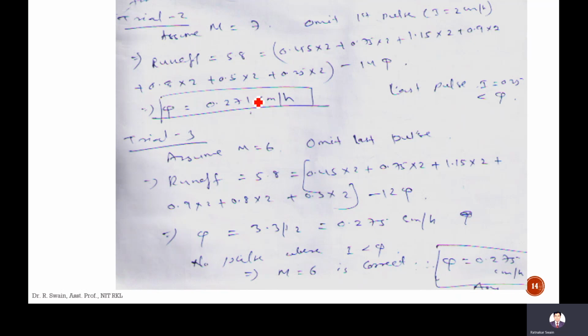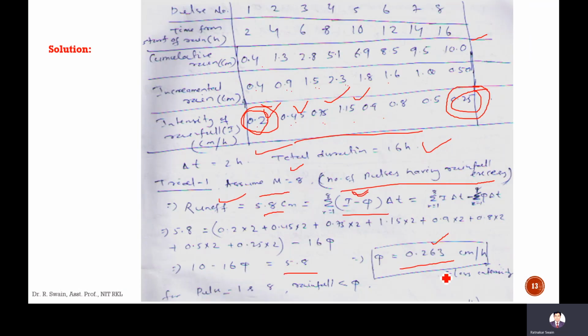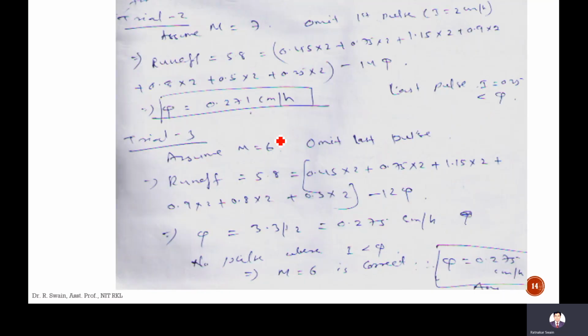In trial 2, since it's not the final value, out of these two, the least value we should omit, we should ignore. The first time step we should ignore, that is, omit the first pulse of 0.2 cm per hour.